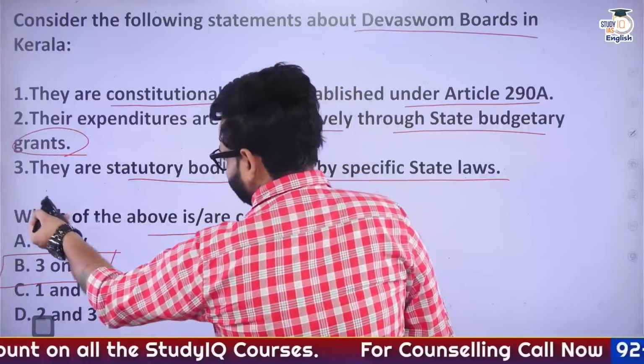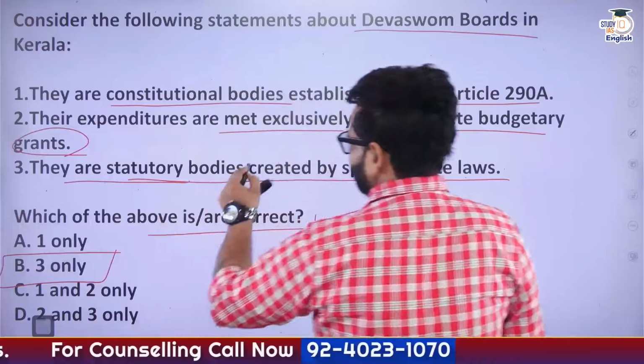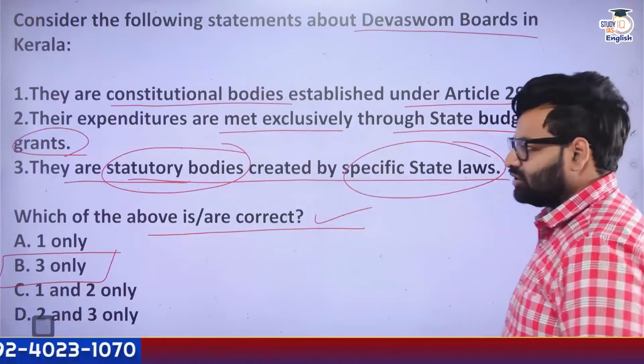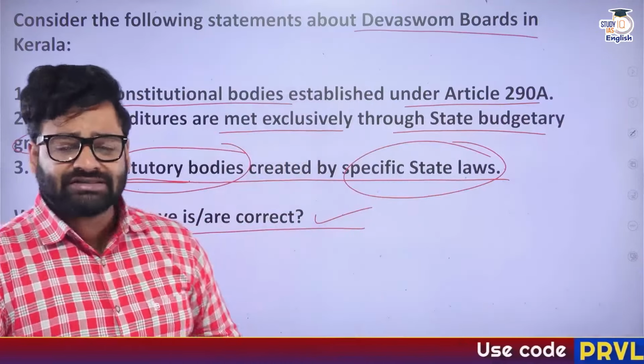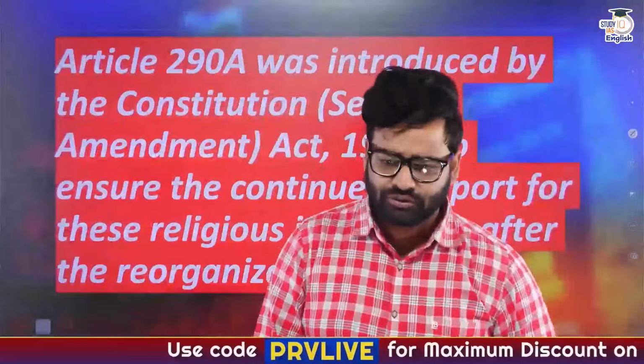So the correct answer will be the third statement, that is they are statutory bodies created by specific state laws. They are not constitutional bodies and so on. Okay, so they are provided some grants. Now let's understand the whole article, that is Article 290 capital A.